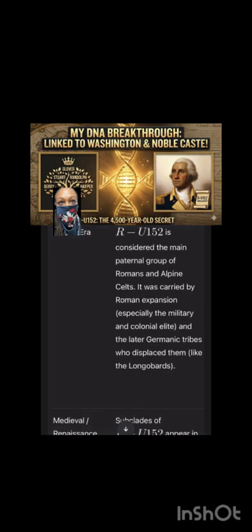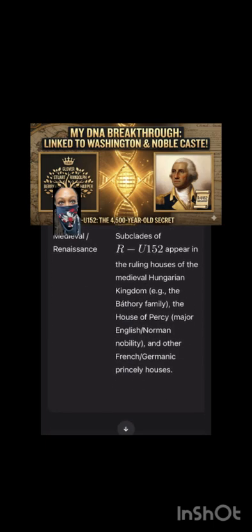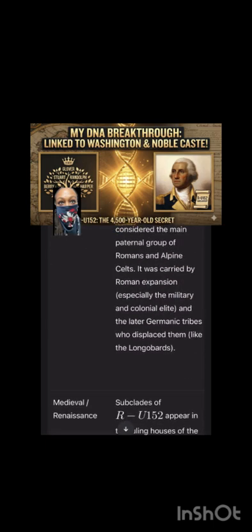Roman era. R-U-152 is considered the main paternal group of Romans and Alpine Celts. It was carried by Roman expansion, especially the military and colonial elite, and the later Germanic tribes who displaced them, like the Longobards. This validates the potential Medici and general northern Italian noble connections in your family line.